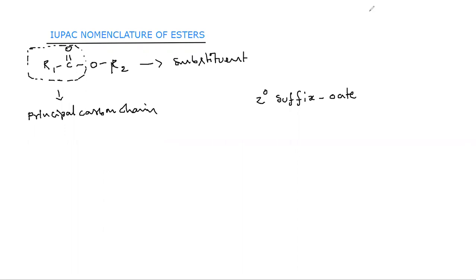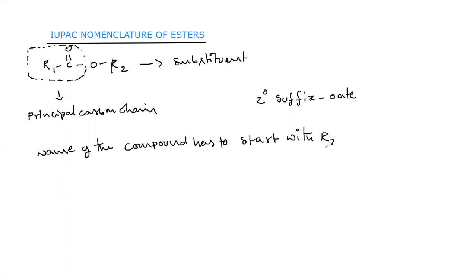So the functional group of esters is R1C double bond O R2. The R1C double bond O is called the principal carbon chain, and whatever the R2 is, that is called the substituent. So the name of the compound has to start with R2. Okay, as this is a substituent, the name of the compound has to start with the R2.